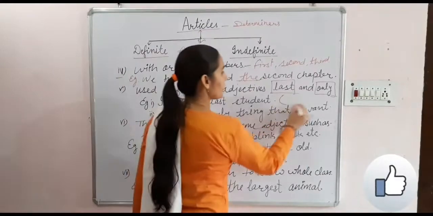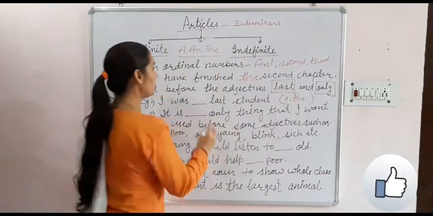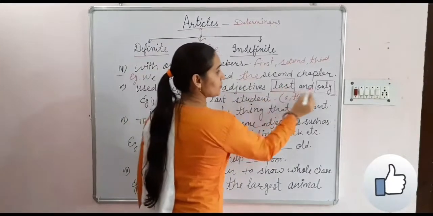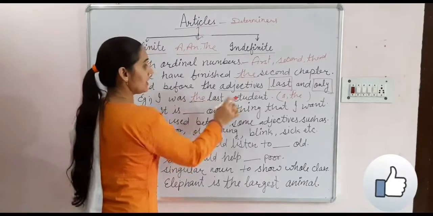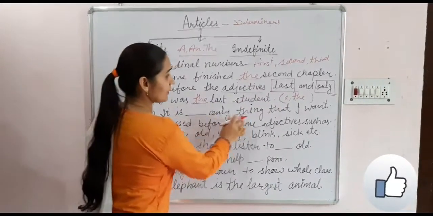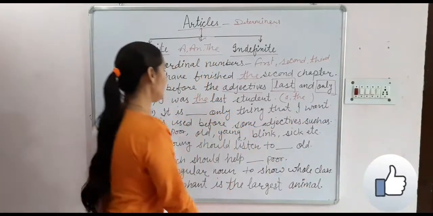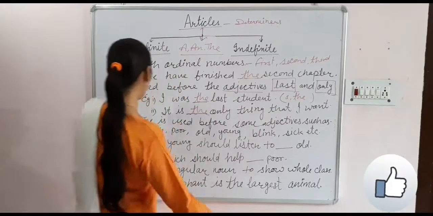The. These are the adjectives last and only. We will use the last student. It is blank only thing that I want. It is the only thing that I want.